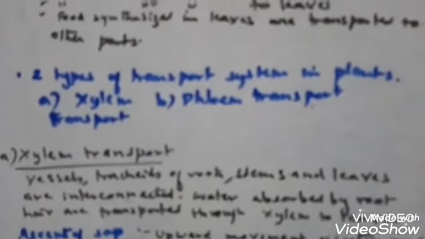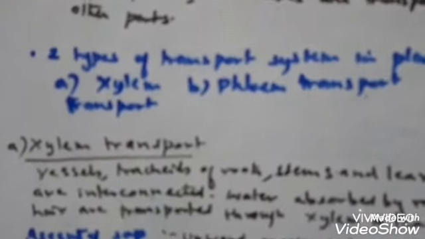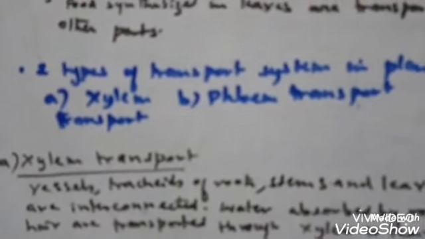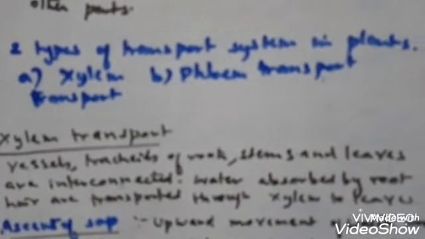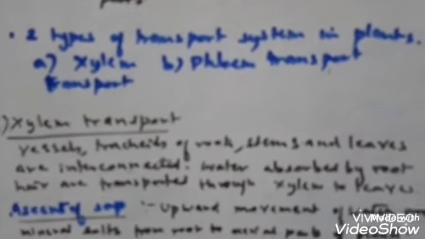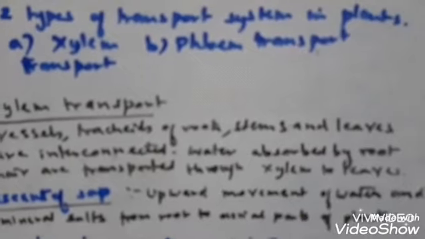Now we will study the xylem transport system. What is the xylem transport system? The xylem tissue forms the water conducting system throughout the plant body. The main two elements of the xylem are trachea and vessels. They are present in the root, stem and leaves, and all these tracheae and vessels are interconnected to each other to form a continuous system of water conducting channels.